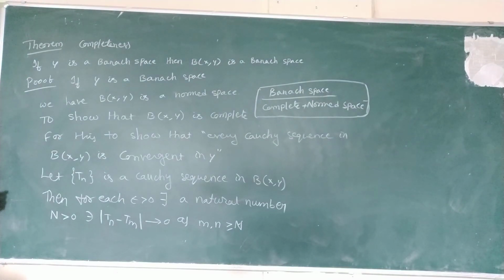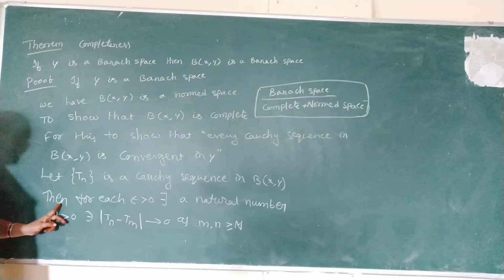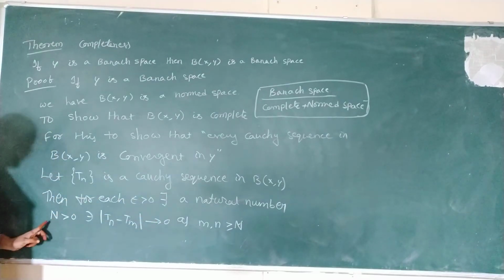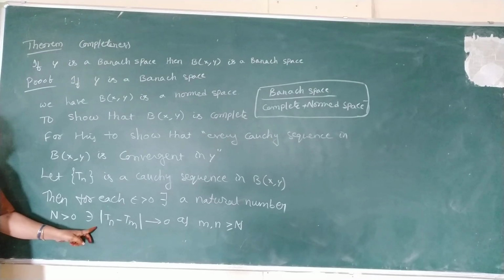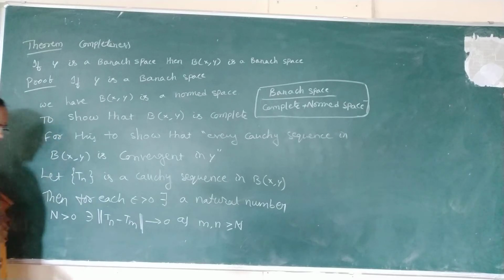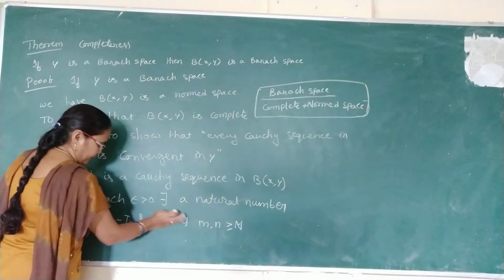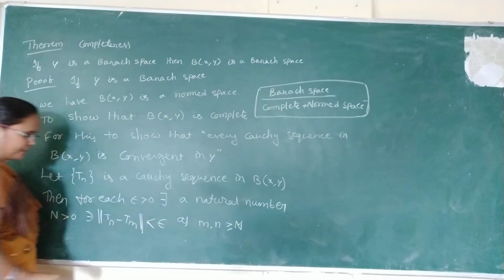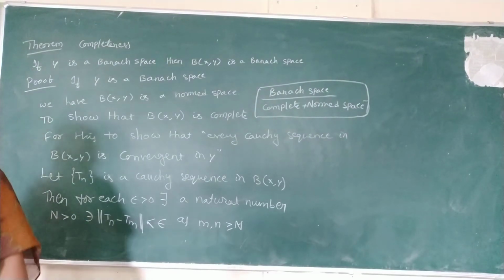Since Tn is a Cauchy sequence, immediately we apply the definition: for each epsilon greater than 0, there exists a natural number capital N such that norm Tn minus Tm is less than epsilon. Almost both are the same, but here less than epsilon, as m, n are greater than or equal to capital N.